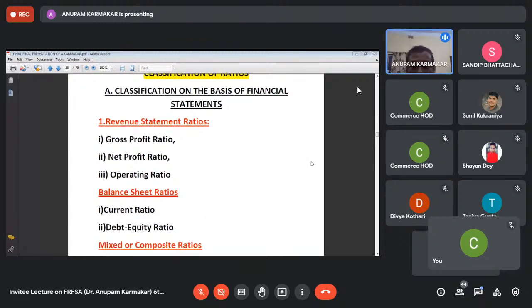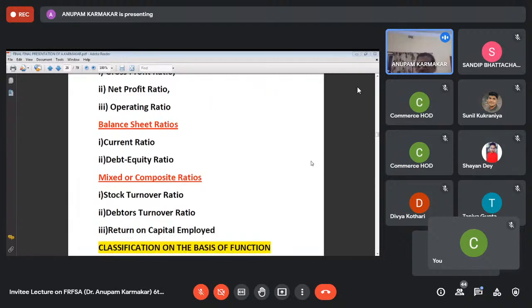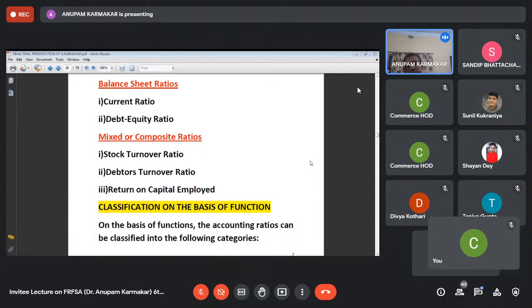Okay, see that classification on the basis of financial statements. Okay, first is the revenue statement ratios. Revenue statement means the profit and loss account. So on the basis of the profit and loss account, the three important ratios are gross profit ratio, net profit ratio, and operating ratio. Now on the basis of the balance sheet, these two ratios are highly important from your exam point of view. That is why I've taken these two ratios only: current ratio and debt equity ratio. Mixed or composite ratio, that is stock turnover ratio, debtors turnover ratio, and return on capital employed.